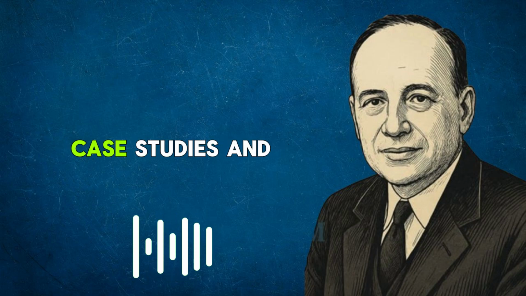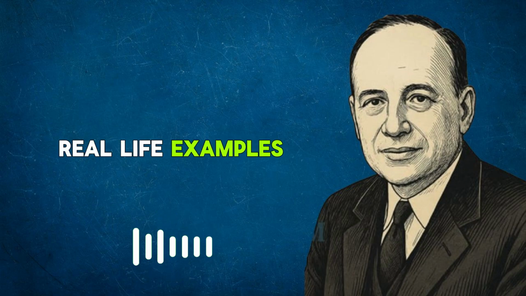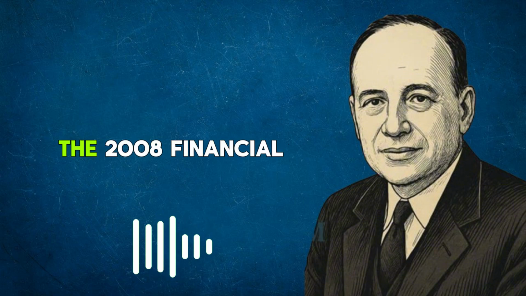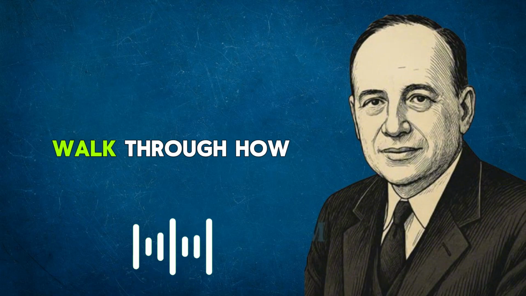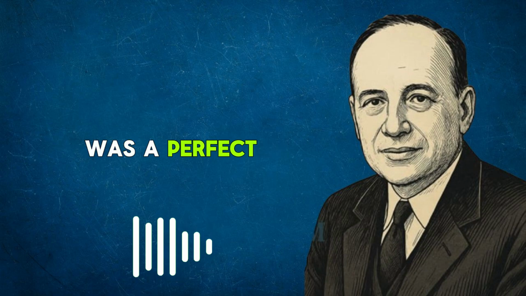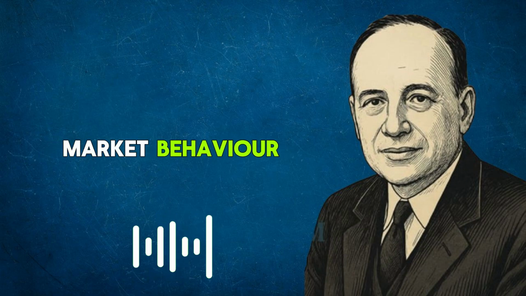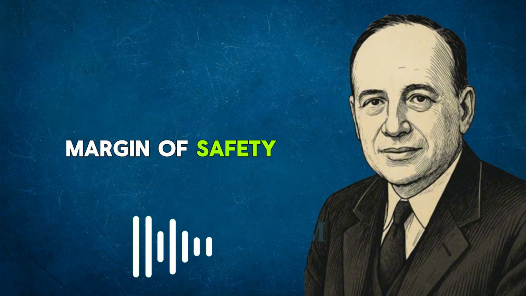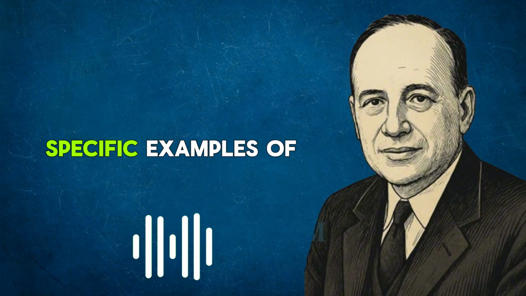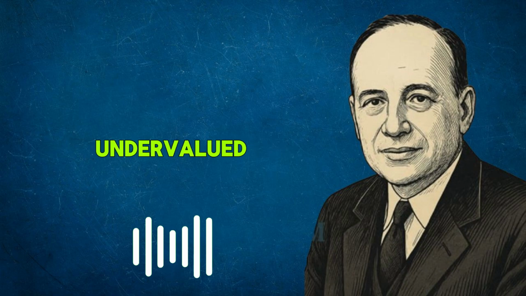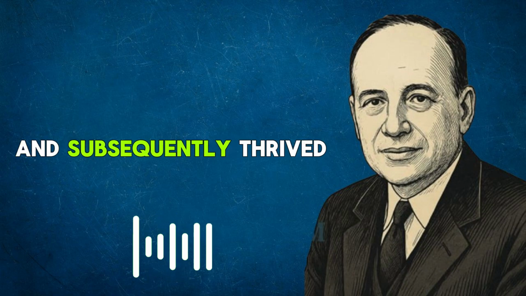Section 3. Case Studies and Real-Life Examples. Case Study 1. The 2008 financial crisis. Walk through how the financial crisis was a perfect storm of irrational market behavior, and how a margin of safety would have saved investors. Provide specific examples of companies that were undervalued before the crash and subsequently thrived.